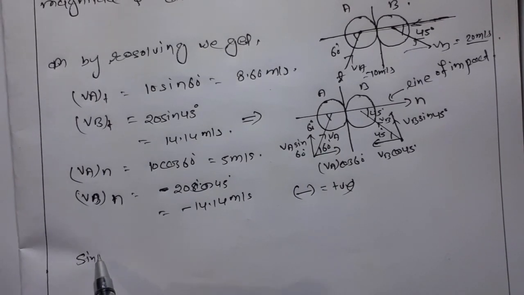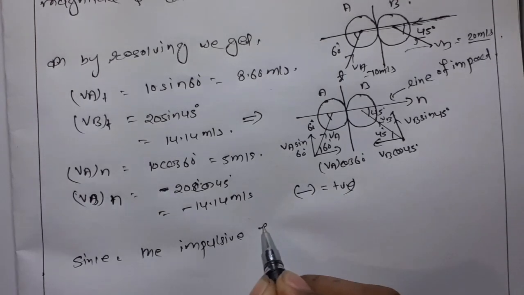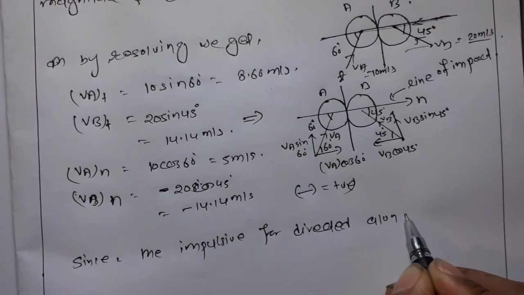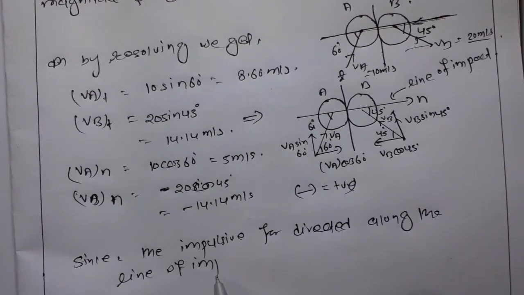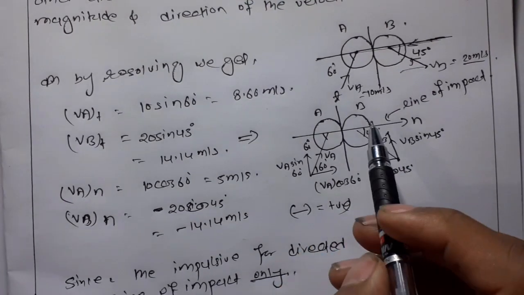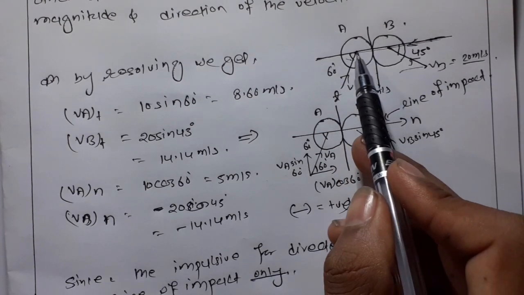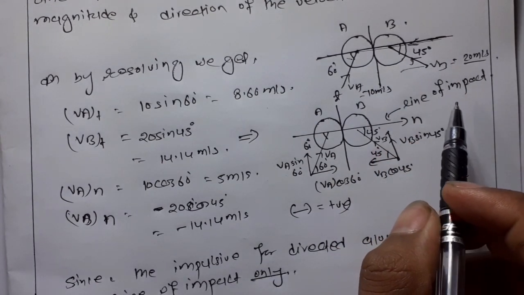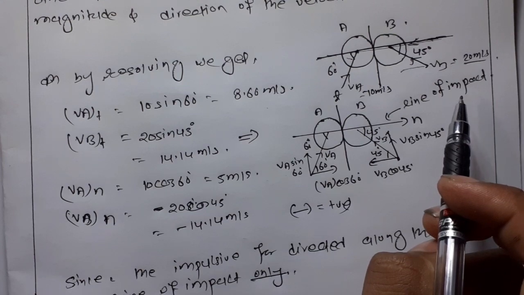Now since the impulsive force is directed along the line of impact only, clearly in the figure the impulsive force is directed along the line of impact only, so the tangent components are the same, there is no change in the T component.